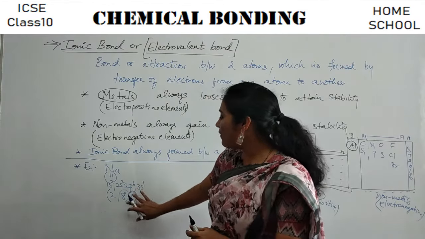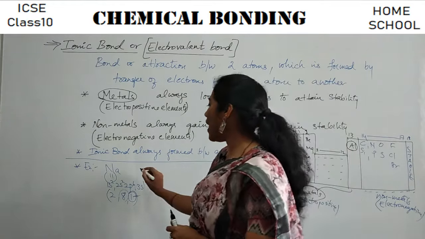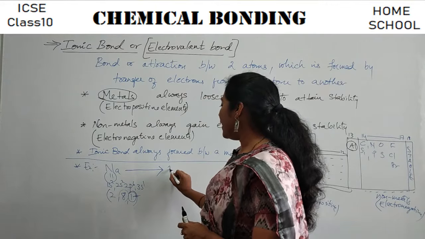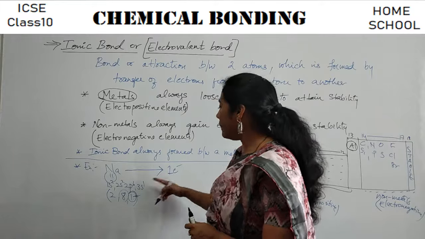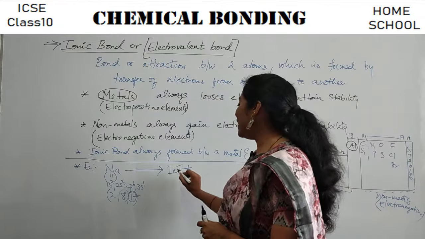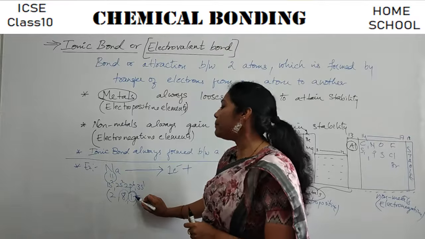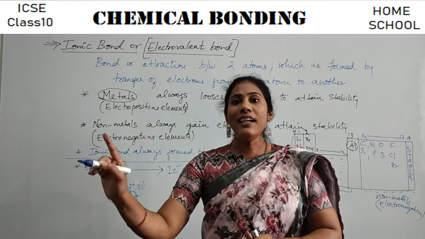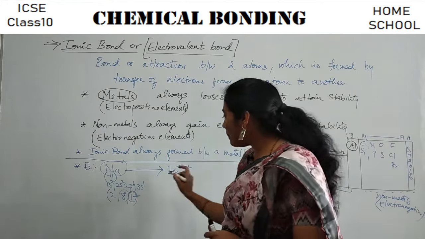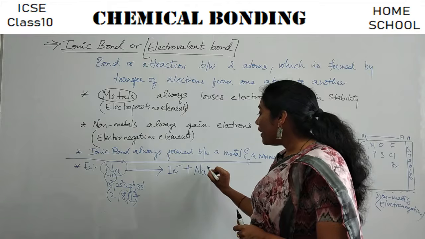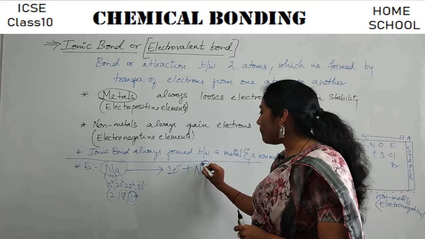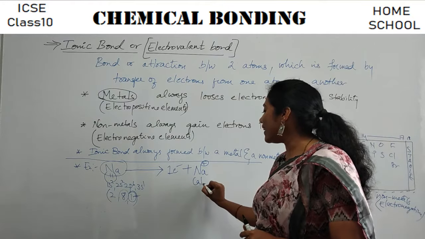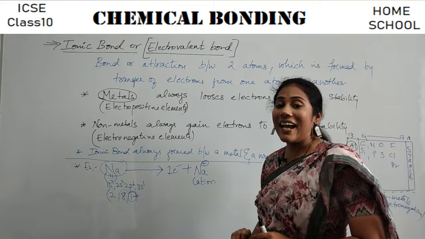So sodium always loses an electron. So how do you show that losing electron? See, one electron it will lose. One electron is coming outside. After one electron comes outside from sodium, then sodium is no more called as an atom. It will become an ion, and in the ion I will represent positive sign. Okay, I will call it as cation.